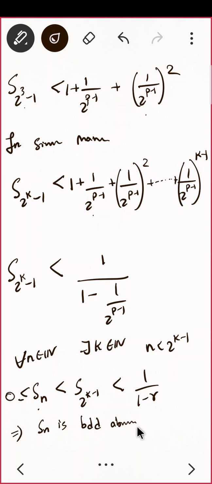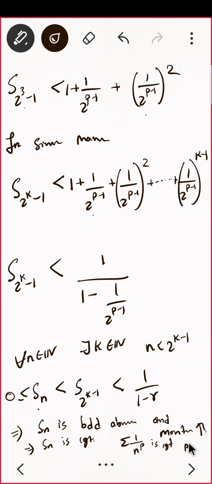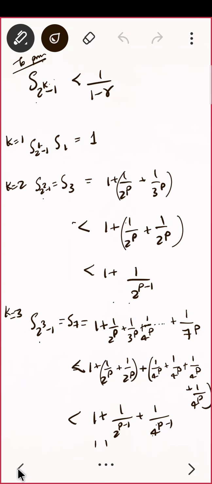Sn is bounded above and it is already monotonic increasing. So what is my conclusion? Yes, Sn is convergent. Sn is convergent, that means summation 1 upon n raised to p is convergent for p greater than 1. Okay, let us quickly see the proof once again. The trick was this. Taking these two terms, I just wanted to make a geometric series or geometric progression. So that was the trick.